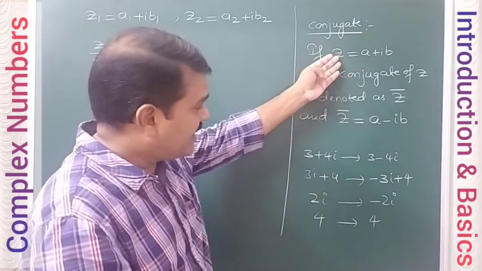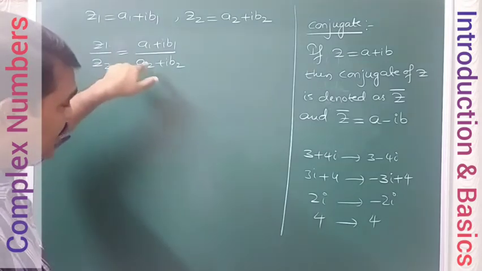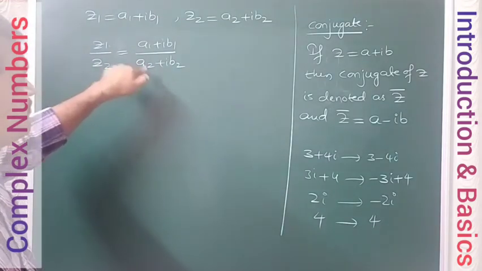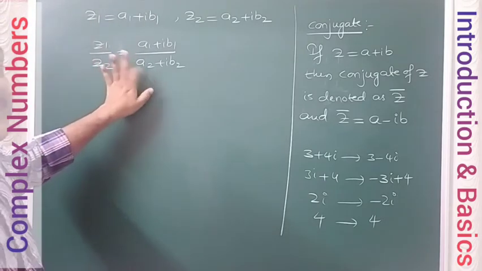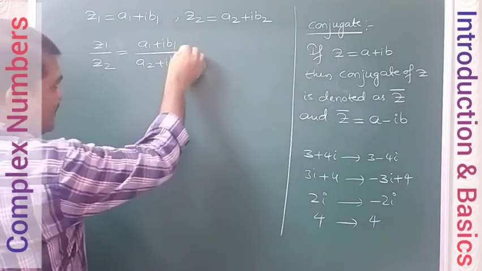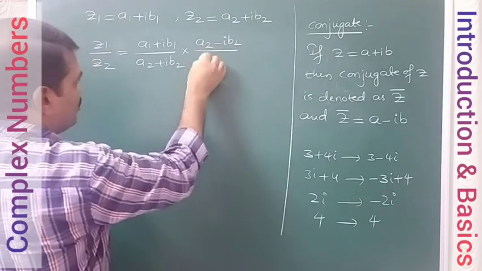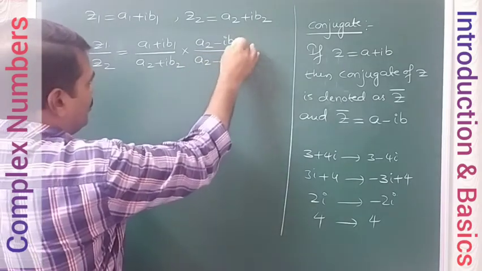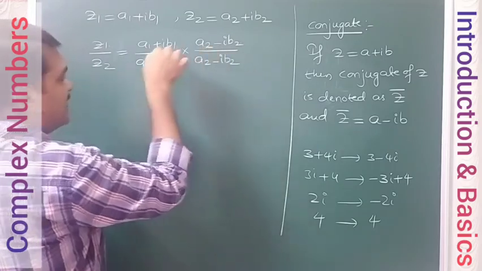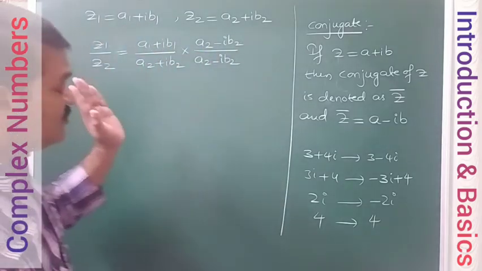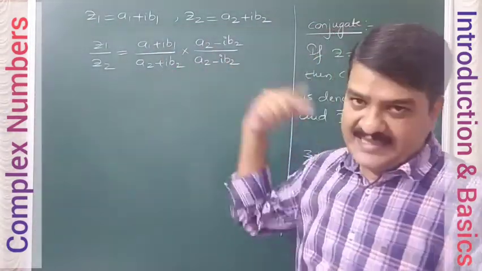So since you want the real number in the denominator, just multiply and divide with the conjugate of the denominator. So what is the conjugate of the denominator? A2 minus iB2. So this is the simple rule which we have to remember. Whenever you have an imaginary number in the denominator, you just divide and multiply with the conjugate of the denominator.